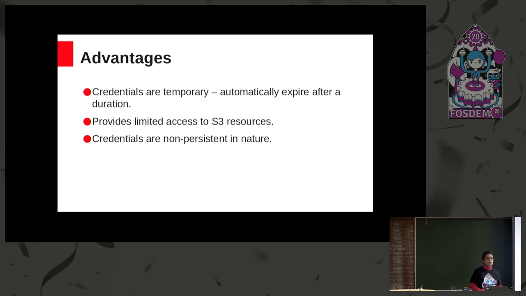And these credentials are not persistent in RGW. So we do not need to have a mechanism in which once the credentials expire, we go and check what credentials have expired and then we go and delete it. So this overhead is not there. The credentials are returned back as part of the STS APIs, and the end users simply make use of them and make S3 calls. They are nowhere stored in the RGW or the RADOS.